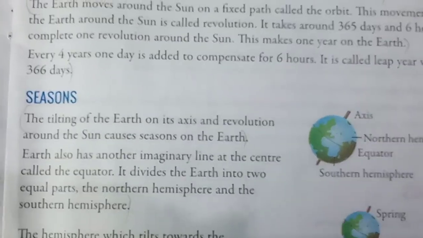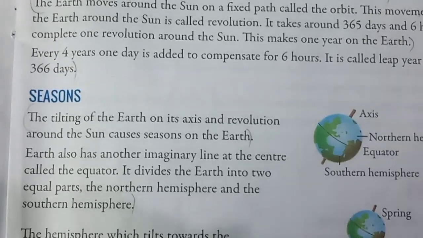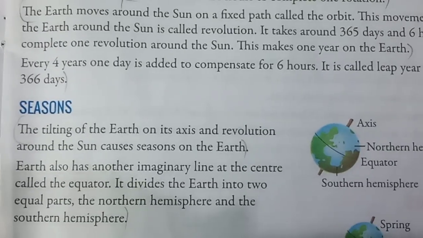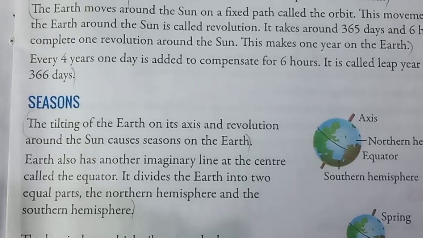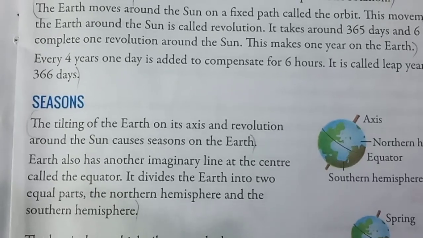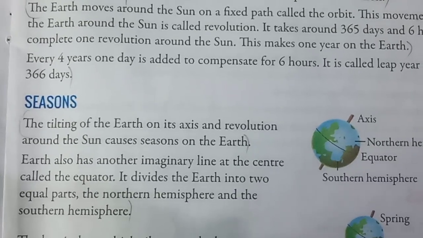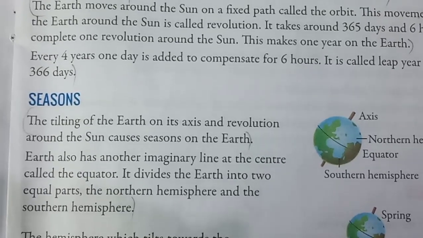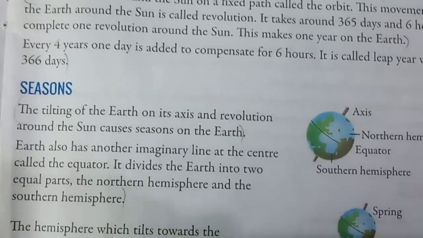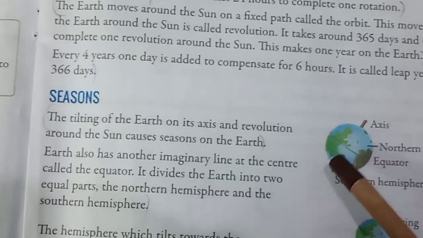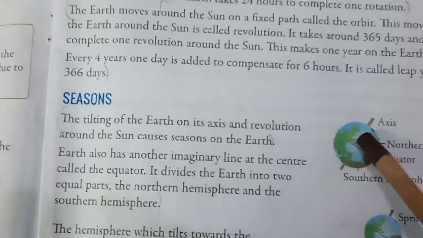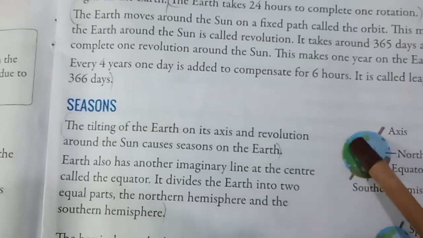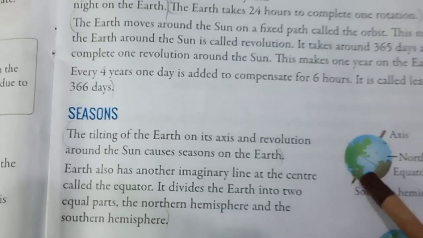Now seasons. The tilting of the earth on its axis and revolution around the sun causes seasons on the earth. Earth also has another imaginary line at the center called the equator. It divides the earth into two equal parts, the northern hemisphere and the southern hemisphere. Here in this picture you can see this one is the equator, which divides the earth into two halves. This one is called northern hemisphere and the lower portion is known as southern hemisphere.